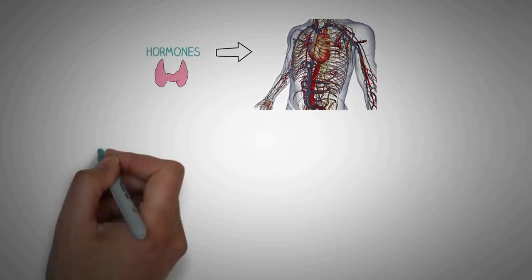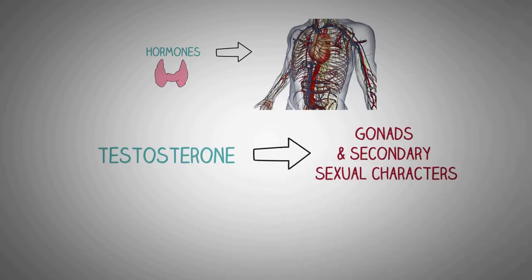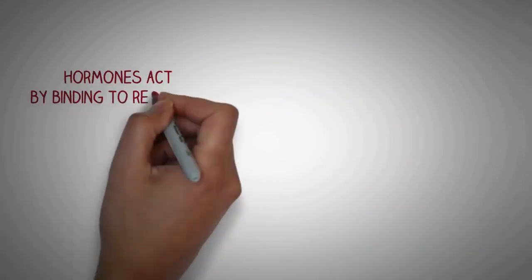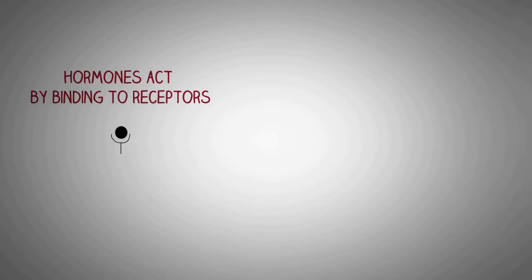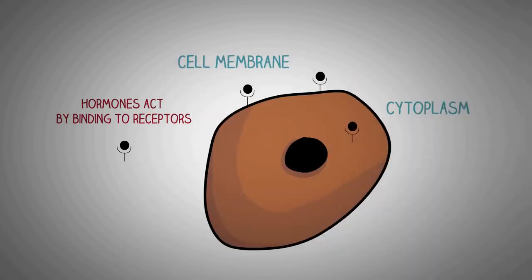Now, some hormones affect only a specific part or function of the body. For example, testosterone affects only the gonads as well as the secondary sexual characters. While there are some hormones which affect nearly all of the human cells, which include thyroid hormones, which act on almost every cell of the body to regulate cell metabolism. These hormones exert their actions on the cells by binding to specific receptors. Now, these receptors may be located on the cell membrane, they may be present inside the cell cytoplasm, or even inside the cell nucleus.